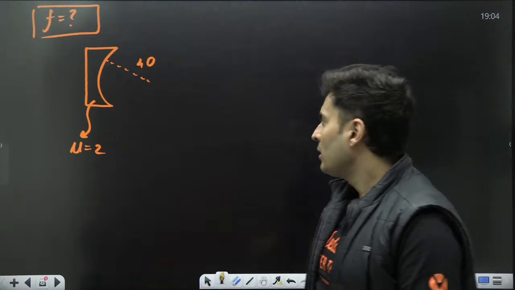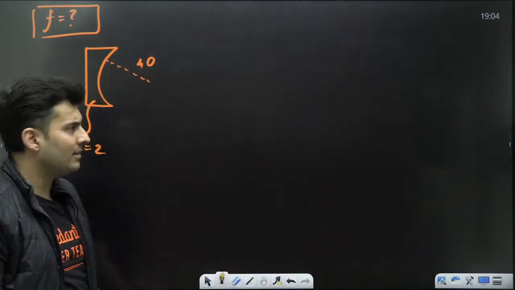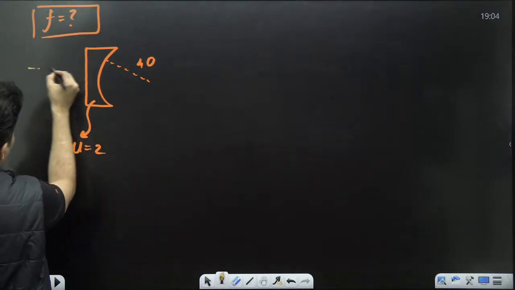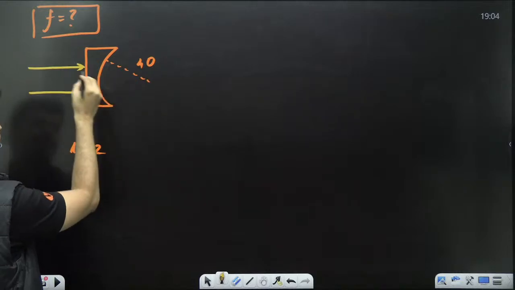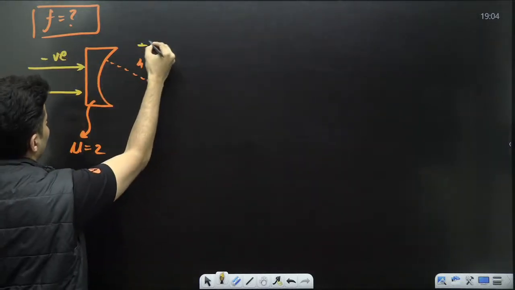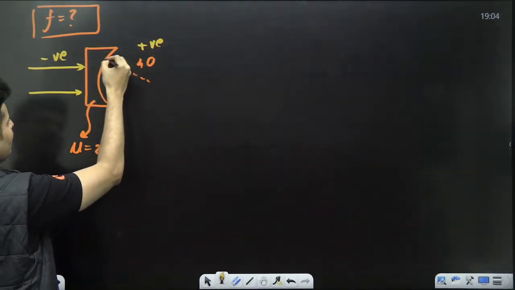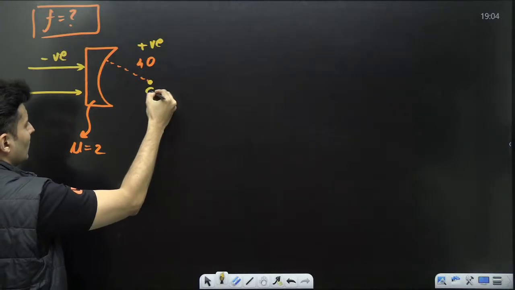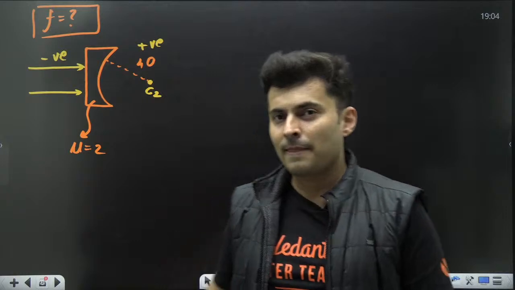You can take the rays coming from here or from the other side; it really doesn't matter. Let's say the rays are coming like this. This is the incident ray, so this side will be negative. It is going towards that side, so this side will be positive. This is the first surface, this is the second surface, this is the second radius. So this is C2. Where do you think is C1?